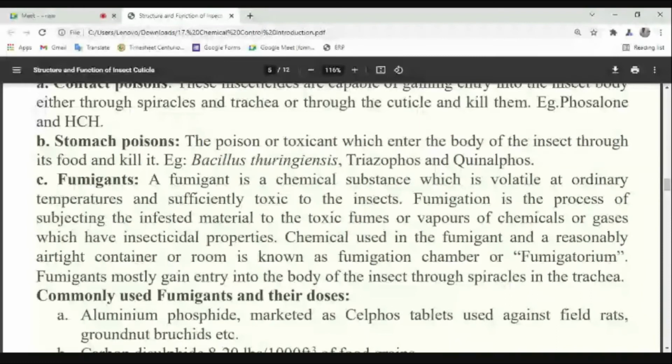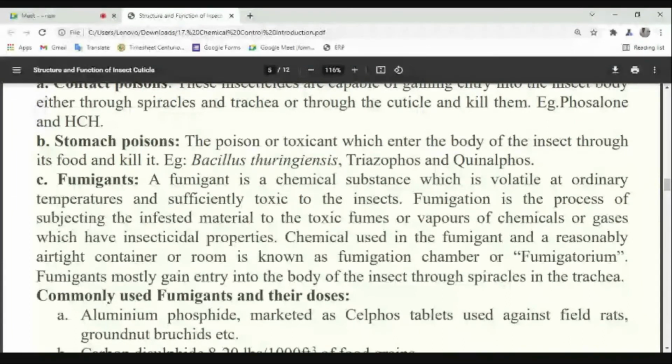So the definition includes two points. One, they must be volatile at normal temperature. Second, they must be toxic. Simple. So what is fumigation? You have understood fumigant now. What is fumigation? The process, the mechanism used to do what?